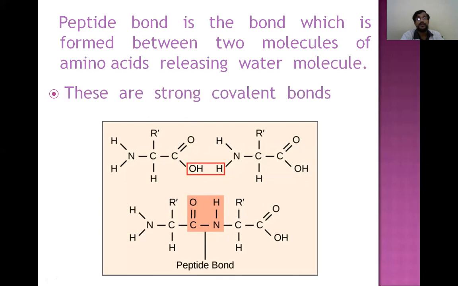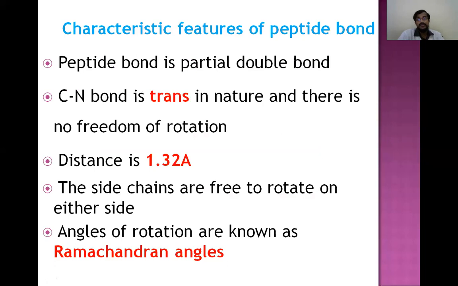So they are strong covalent bonds. In primary structure, we focus more on the peptide bond. This is a partial double bond. It is trans in nature, with no freedom of rotation. The distance is 1.32 angstrom, and the side chains are free to rotate on either side.